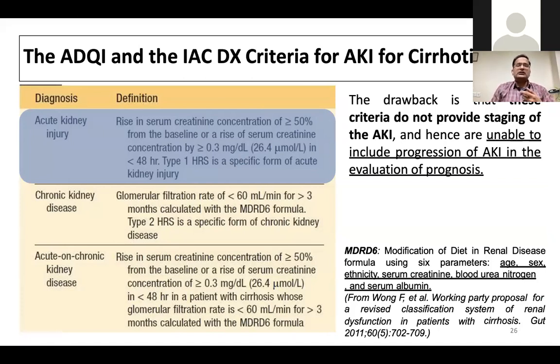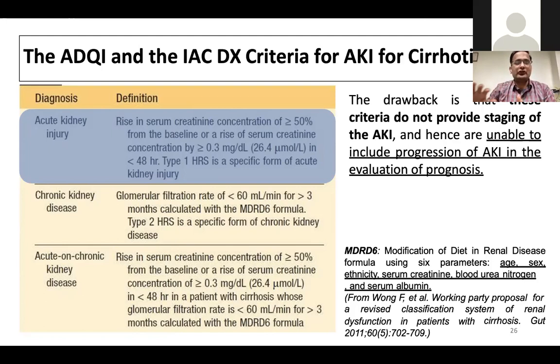Currently used terminologies in AKI in cirrhotic patients are AKI-HRS and AKI non-HRS. Non-HRS includes if the patient has active sediments in the urine, like RBCs, or if he has proteinuria, then it would be non-HRS AKI. Like ATN, acute tubular necrosis.